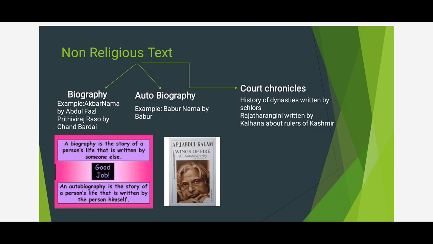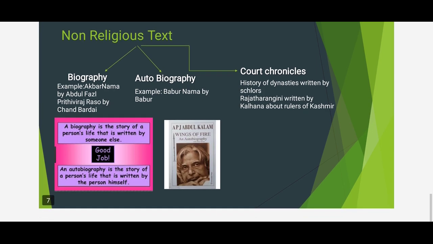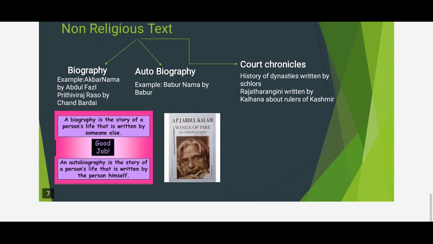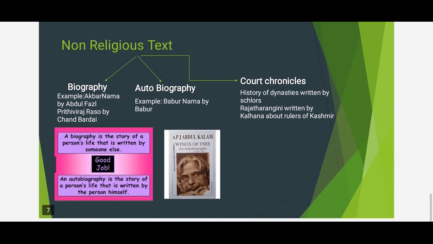It is a history of dynasties written by scholars. Generally the court poet mentions all the king's wars, whether he loses or wins, anything, and will record it. The main court chronicle is the Rajatarangini. It is written by Kalhana. It is about the rulers of Kashmir. Now this is what I have discussed in today's session.